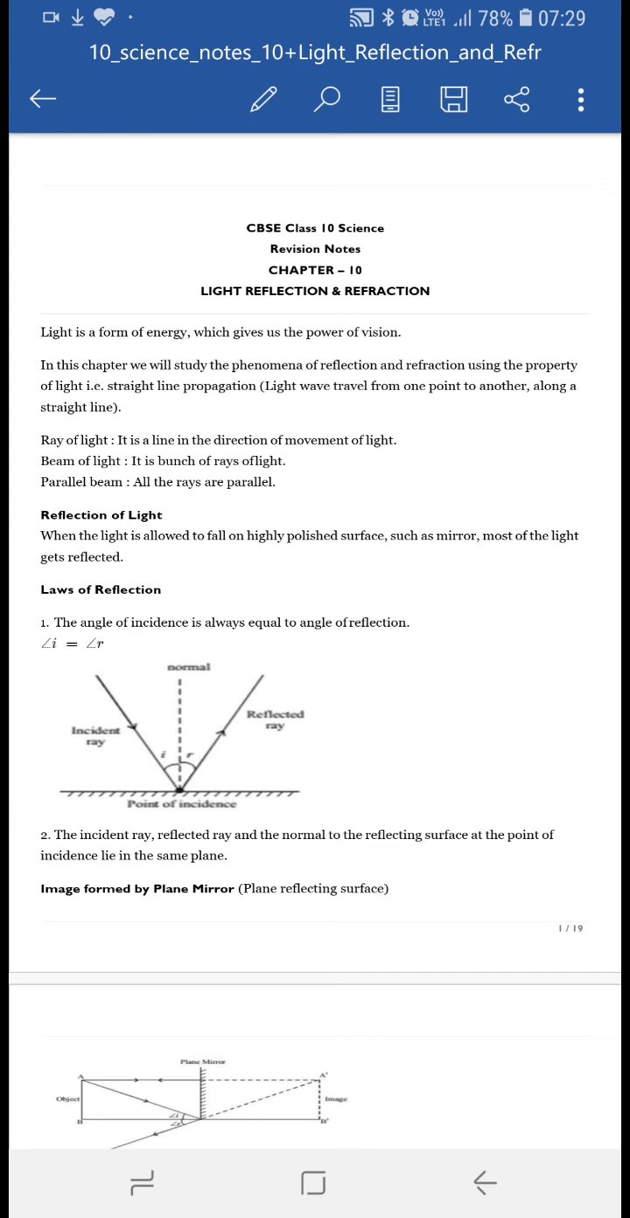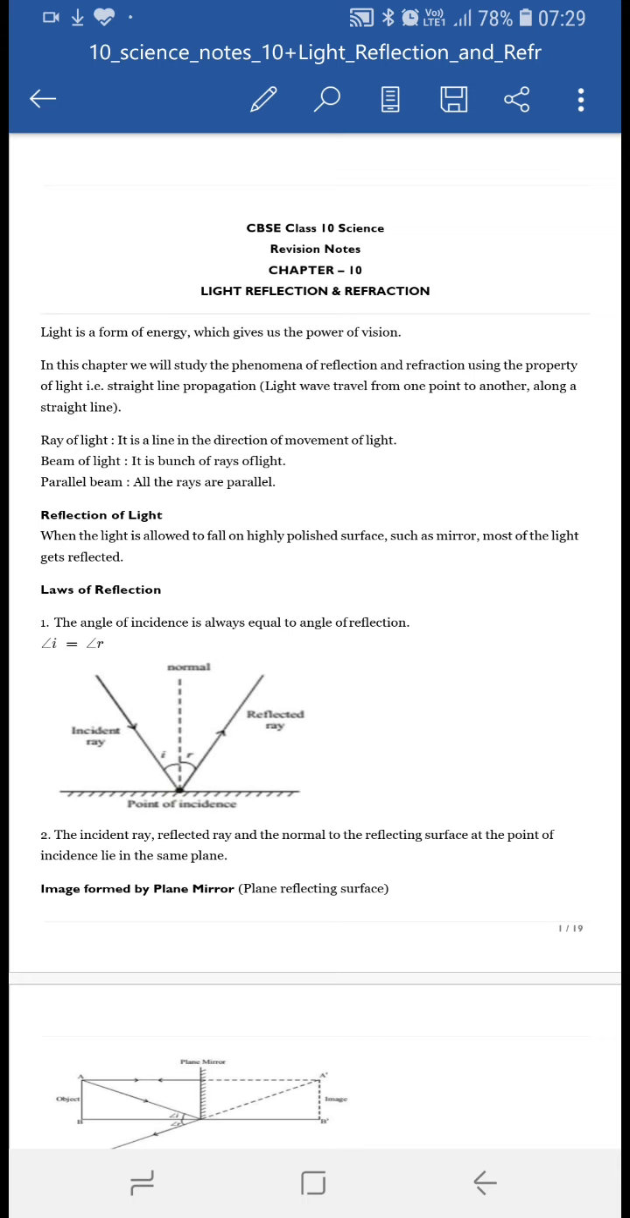This is a revision video on chapter number 10, light. In this video, we are going to study the concept of reflection. What do you mean by light? Light is a form of energy that gives us the power of vision, so that we can see any object with the help of light.